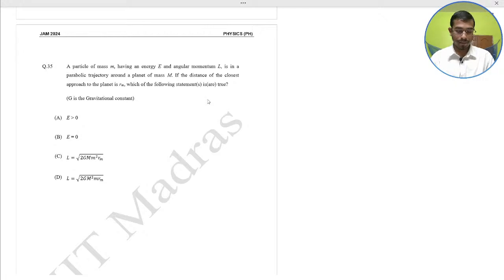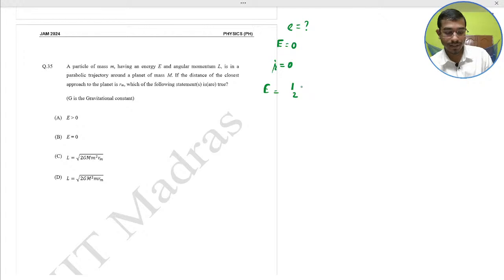So here for a parabolic path, energy is equal to 0 and eccentricity would be what? You just write in your comment box what would be the eccentricity for the parabolic path where energy is 0. At the distance of closest approach means what? The r dot is equal to 0 and the energy is equal to what?